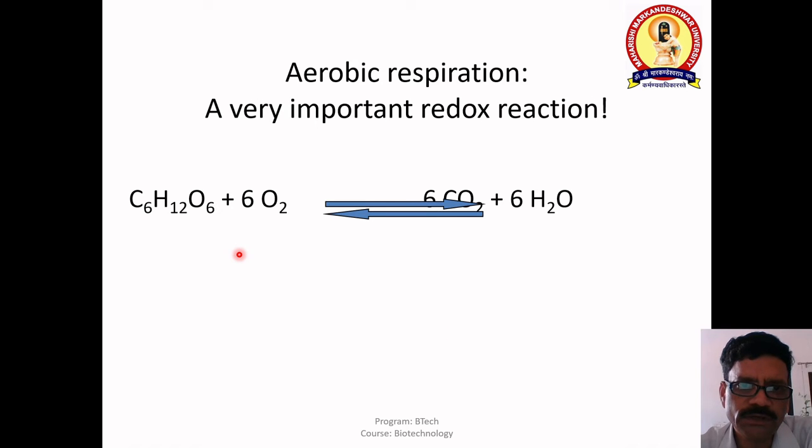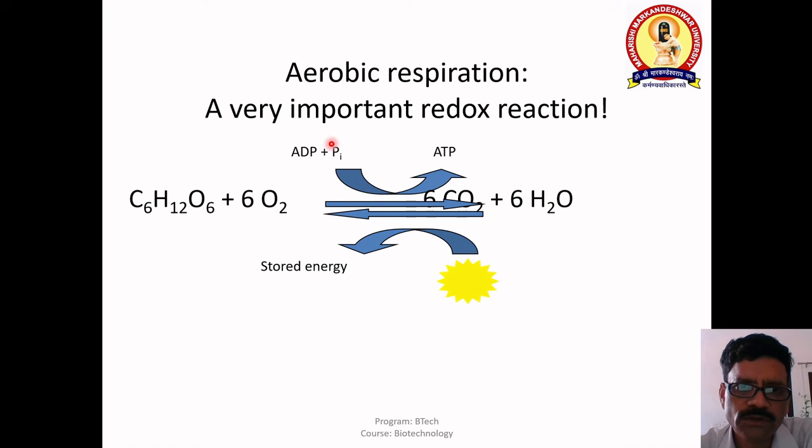This is an example of an aerobic reaction, that is, with oxygen, that is air. When glucose burns in the presence of oxygen, it gives rise to carbon dioxide and water vapor. During this process energy is produced. This energy is released and trapped as a high energy phosphate bond, and this phosphate is added to ADP and becomes ATP. This is the ATP.